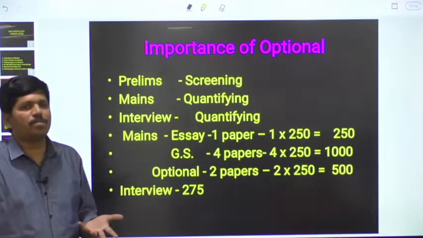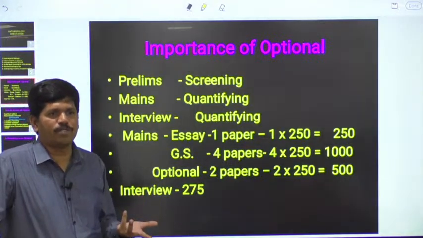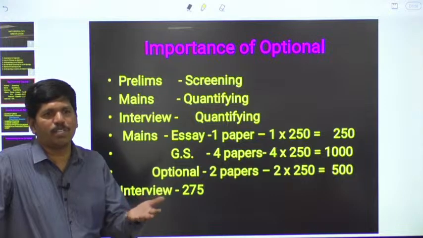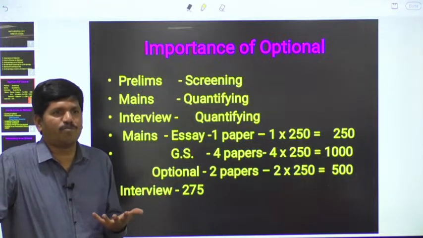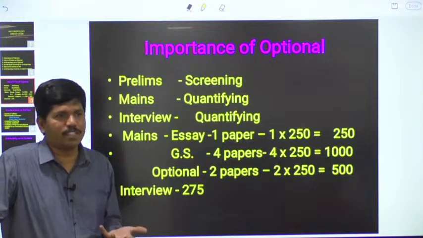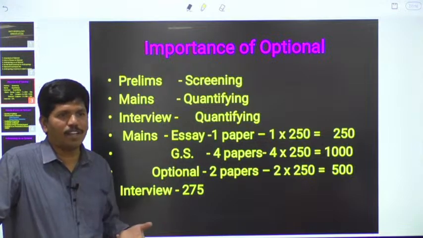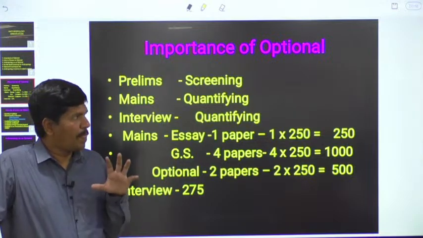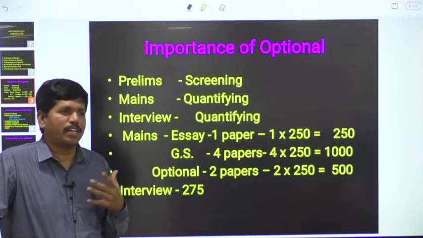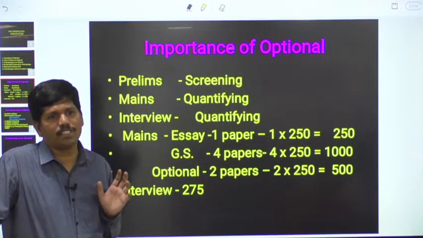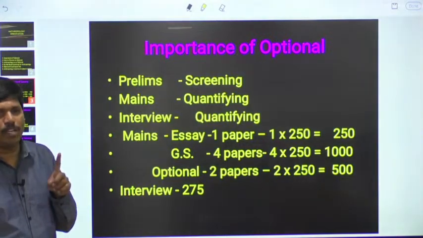Just clearing the exam is also of no use. If you get a lower grade service, it is of no use. Top cream services, IAS, IPS, IRS, like this, if you get such services, then there will be satisfaction. Other services you may or may not get satisfaction. If you get lower services, you may be posted in Andaman Nicobar Islands, like that. That's why here we have to clear the exam, that too with good marks. Then only satisfaction will be there and desired services can be obtained. So at the time of selecting the optionals, we have to be careful.